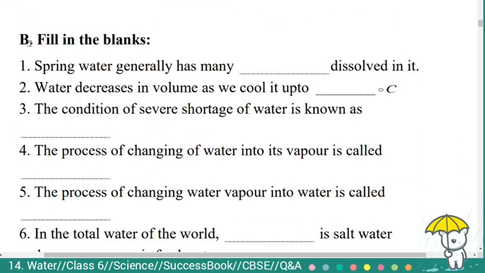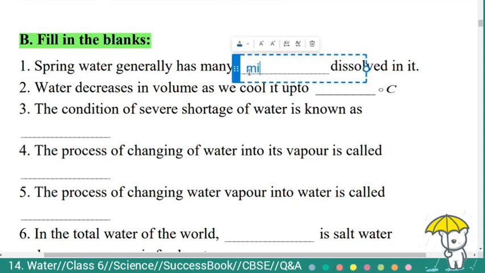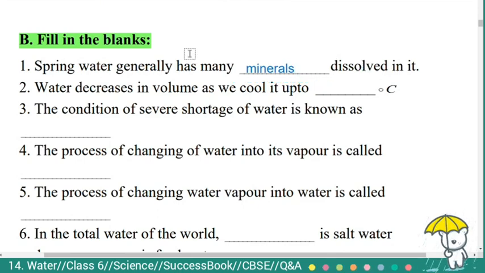Second main, B. Fill in the blanks. First question. Spring water generally has many dash dissolved in it. Spring water generally has many minerals dissolved in it. Second, water decreases in volume as we cool it up to dash degree Celsius.